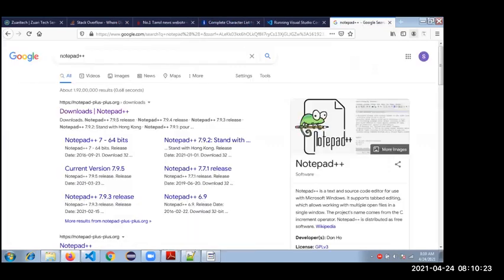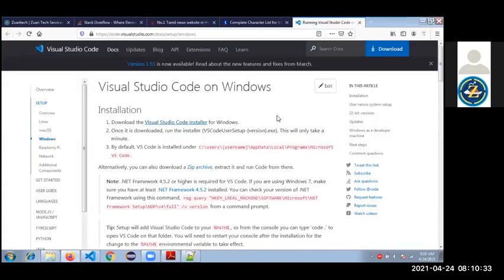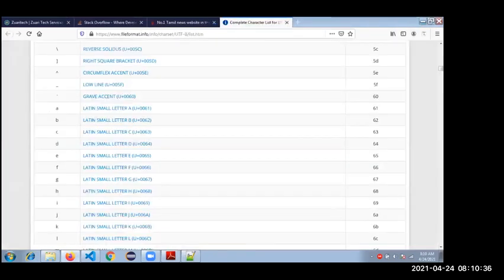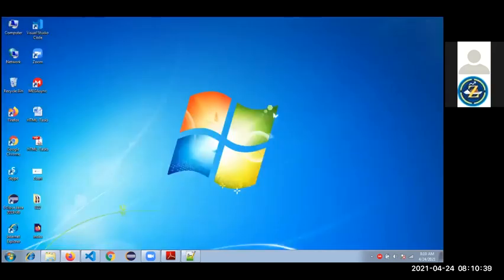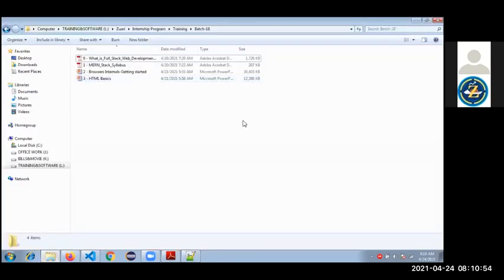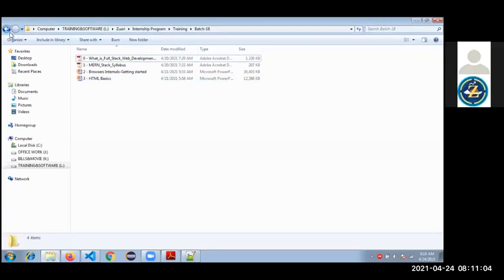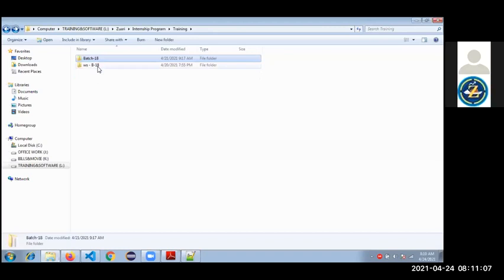Okay, so we will go for today's session. See guys, once you have installed Visual Studio Code, go to any of your drives and create one folder like workspace.